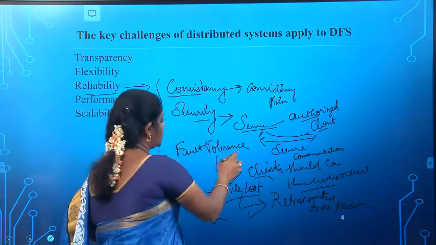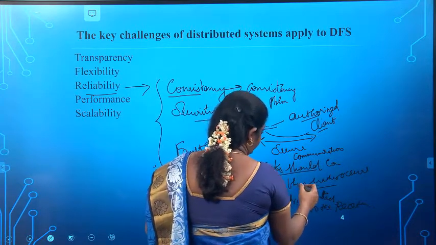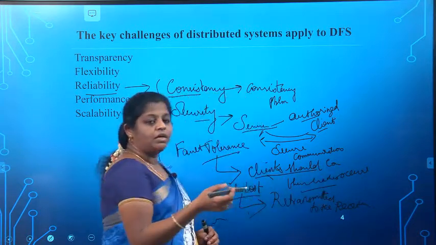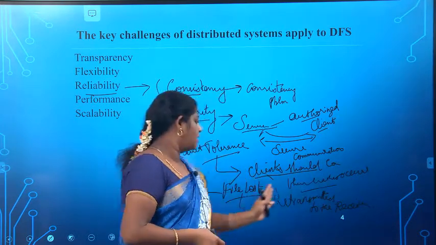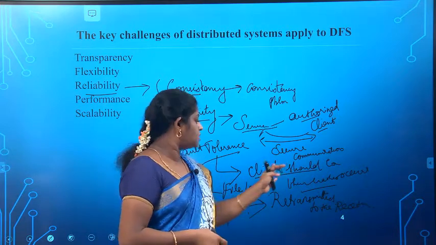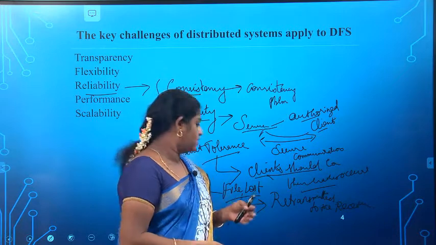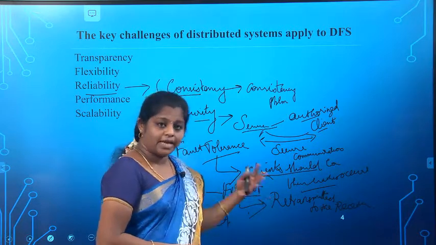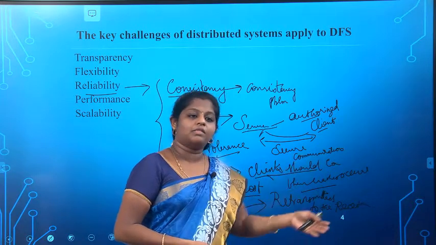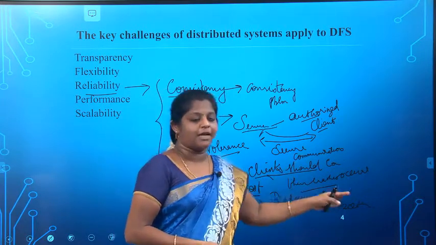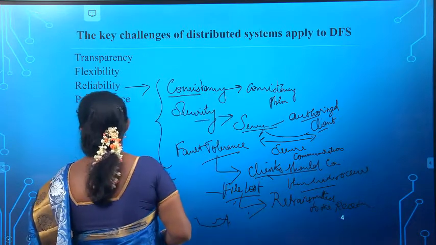The next one is fault tolerance. That means the client should be able to communicate and share files even though a crash occurs in any channel. Next one is file loss. In case of any file loss, the file should be retransmitted to the receiver properly. So these all come under reliability.